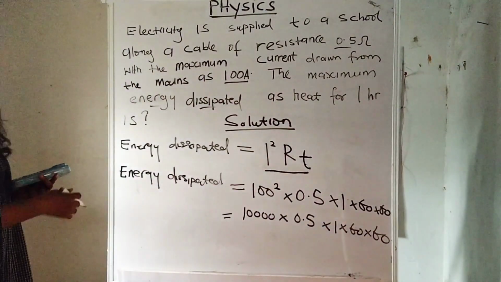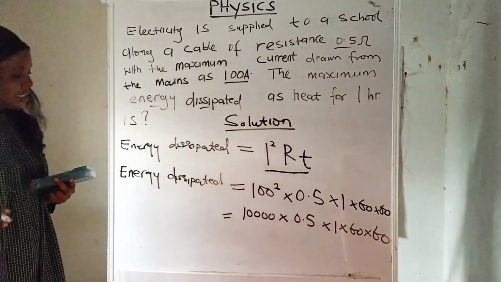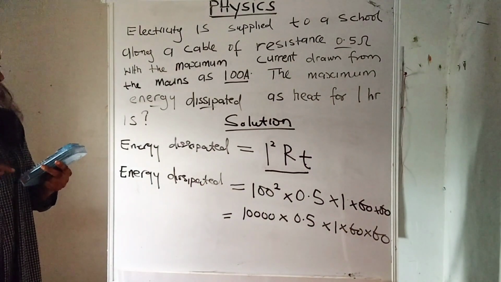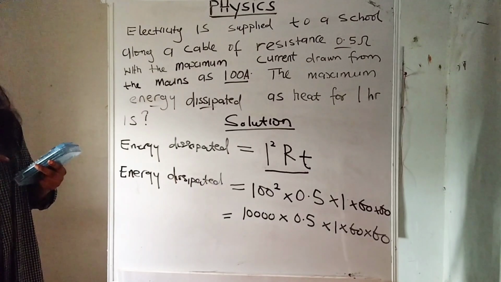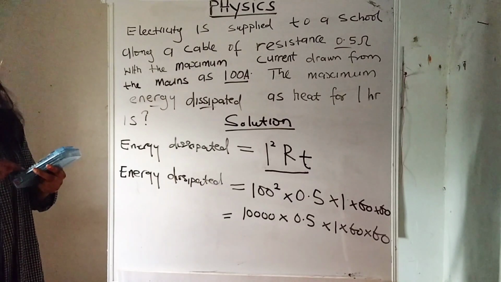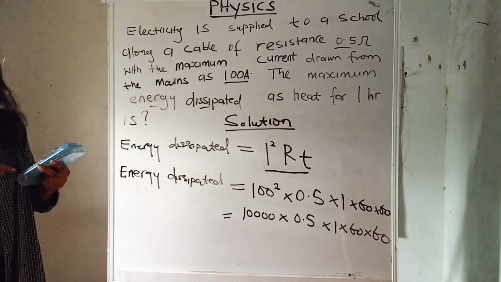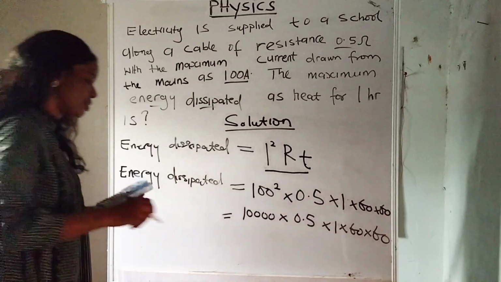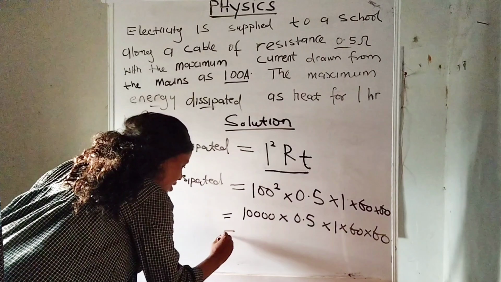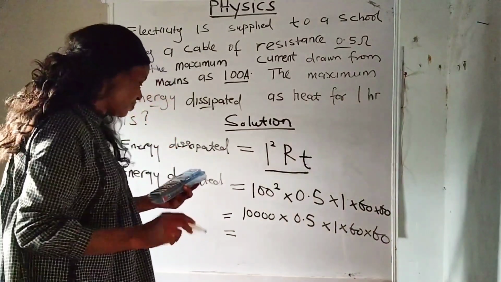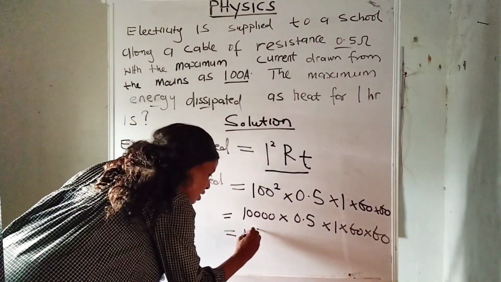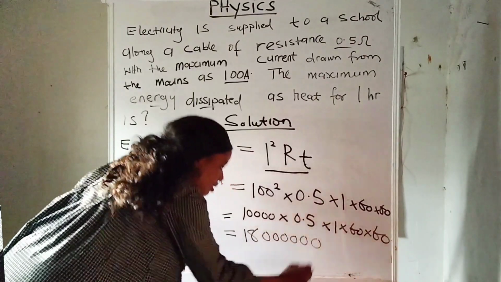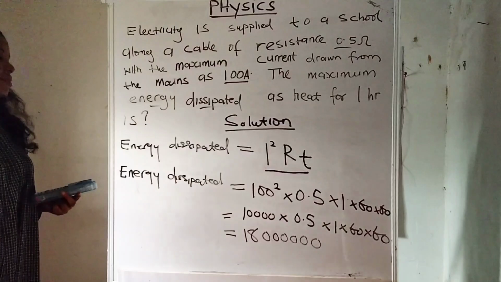What do I do again? Lastly, I evaluate it. I say 10,000 times 0.5 times 1 times 60 times the other 60 will give us what? 18 million. Energy dissipated is 18 million. 18 million.